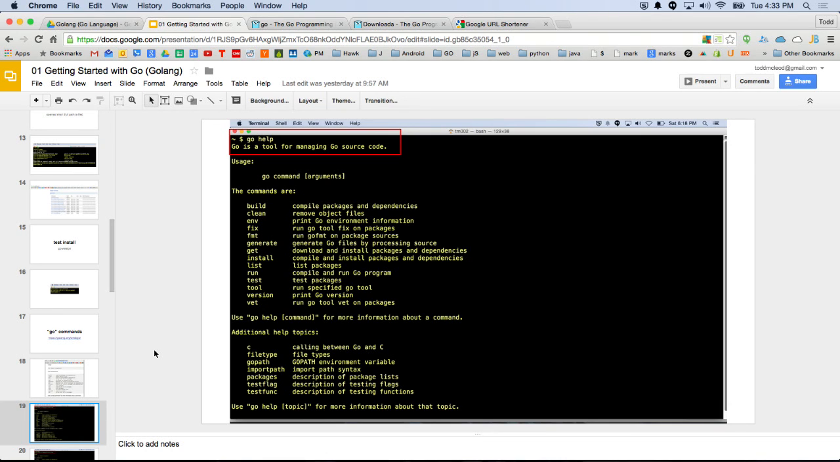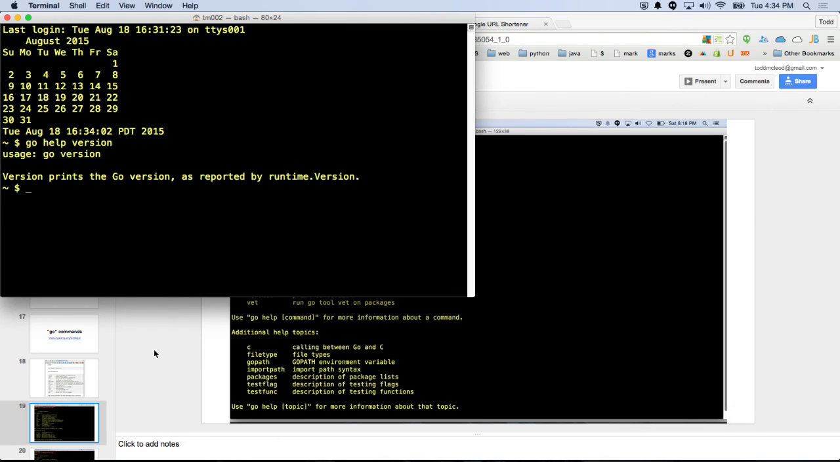So if you run go help, it brings this up, and it says usage: go command arguments. And the commands are, and use go help command for more information about a command, or use go help topic for more information about that topic. So we could type in go help packages, or go help gopath, and we can learn more about that. Or we could type in go help version, and we can learn more about it. What comes up? Go help version. Version prints the Go version as reported by runtime.Version.